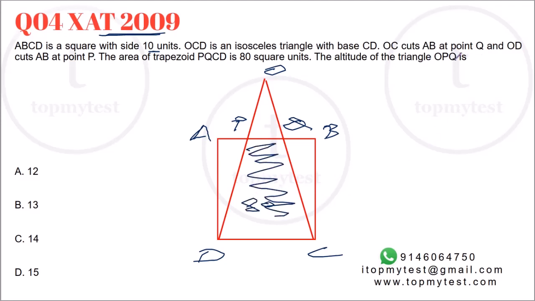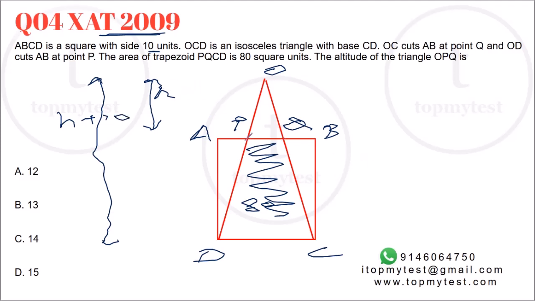What is the altitude of OPQ? You need to find the altitude of this. Now, given the symmetry of this figure, you know OPQ is similar to the large triangle, right? This is a parallel line. This angle is common, so that is enough to prove it. So if this is H, this side will be H plus the height. The height is 10, so H plus 10. We need to find the value of H.